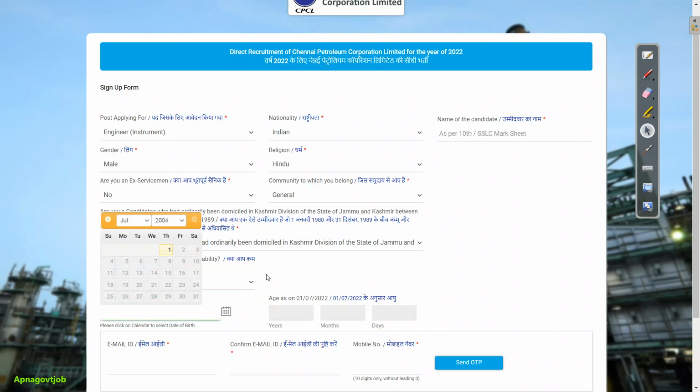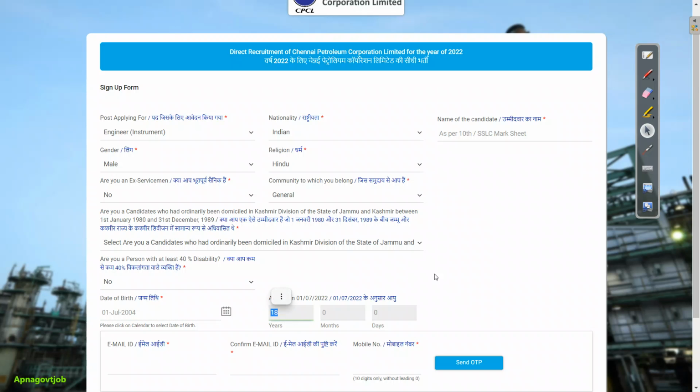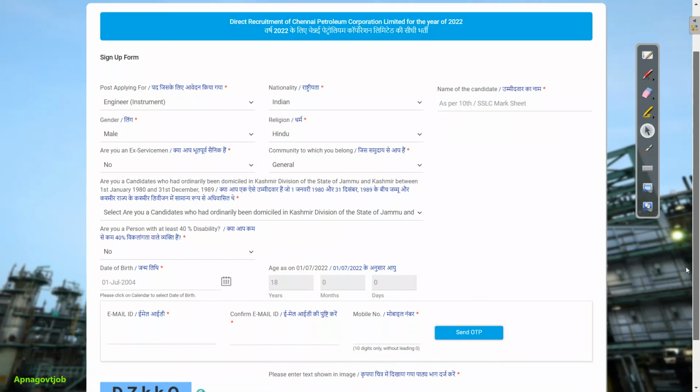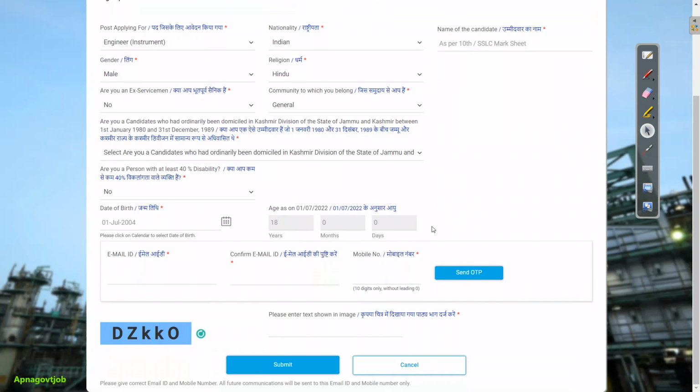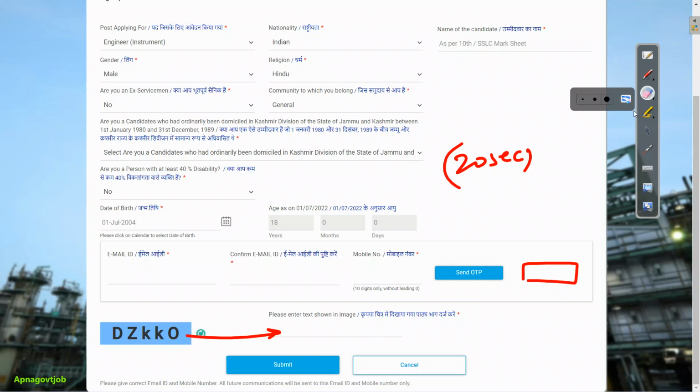Now from this calendar, you need to just select your date of birth and automatically they will calculate your age. For example, you can see here automatically they calculate the age, so that from here only you will get proper idea whether you are eligible as per age limit criteria or not. Then you need to enter your email ID, confirm the same, and then enter your mobile number and click on send OTP. Within 20 seconds you will get your OTP on mobile number, and then here you need to enter your OTP. Enter the captcha and click on submit button.